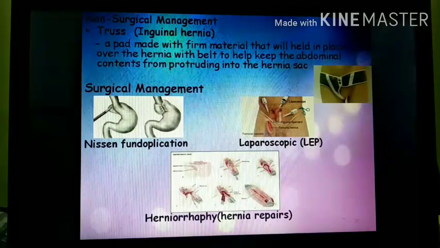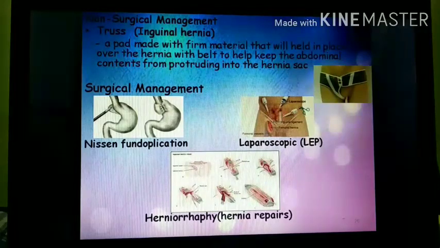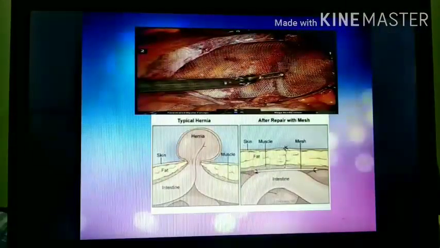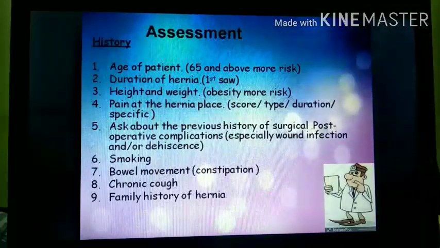In hernioplasty, a Dacron or small steel mesh is used over the abdominal wall for the repair of the hernia. If the hernia is large, then hernioplasty is done. Then as shown here, this is a mesh and it is used in large hernia.